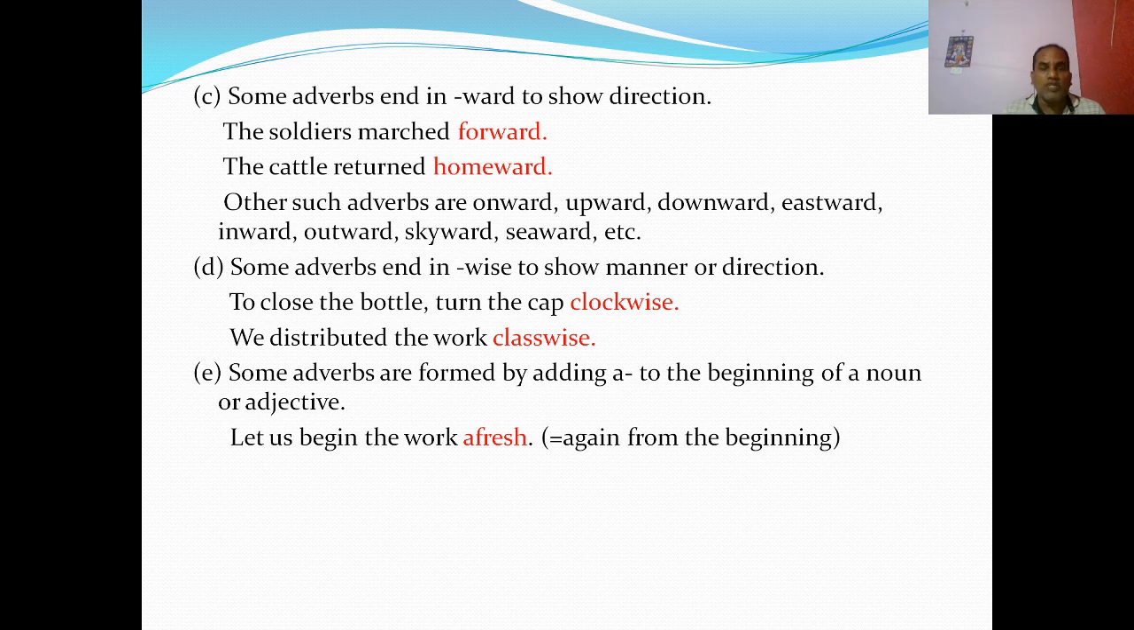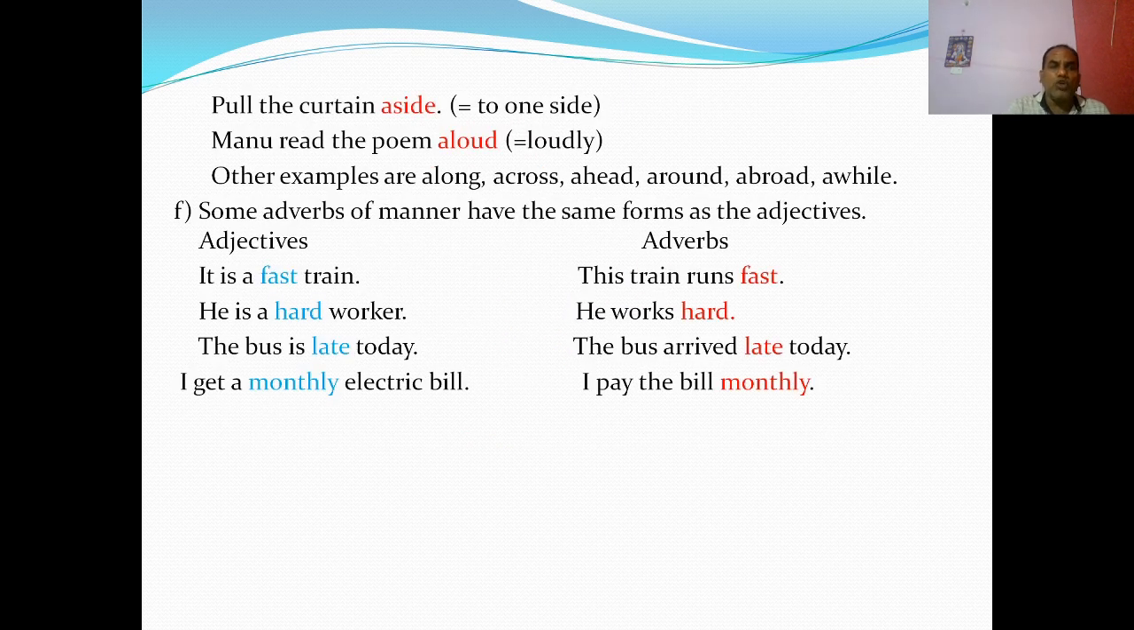Some adverbs are formed by adding a, as in afresh, to the beginning of a noun or adjective. Let us begin the work afresh. Pull the curtain aside to one side. Manu read the poem aloud. Some other examples are along, across, ahead, around, abroad, awhile. This is how we can make adverbs from adjectives and nouns by adding a at the beginning.